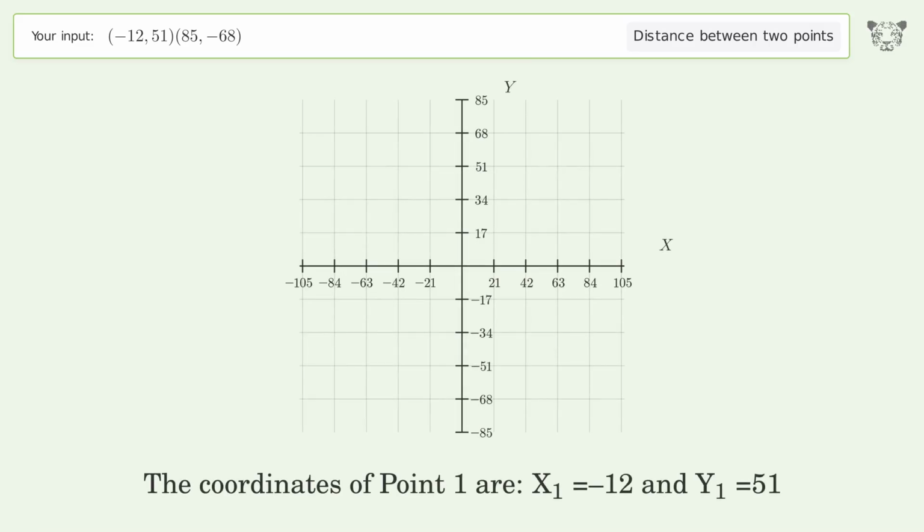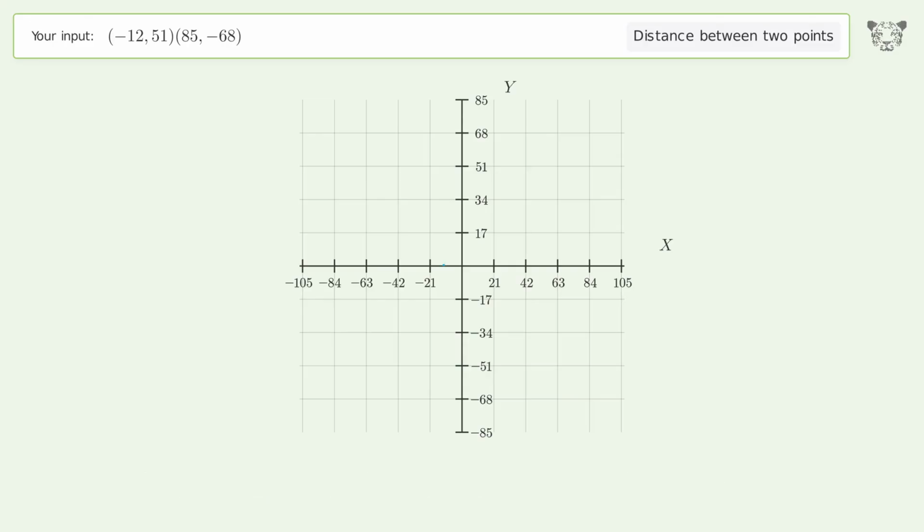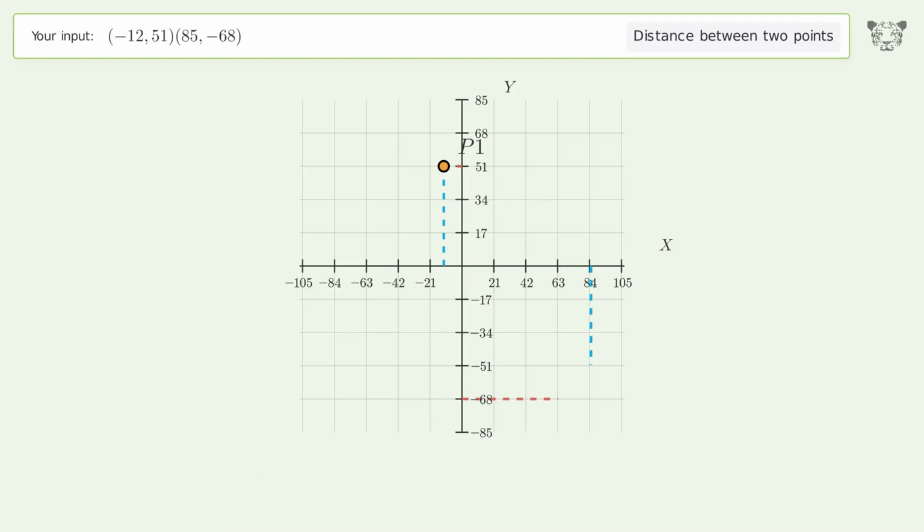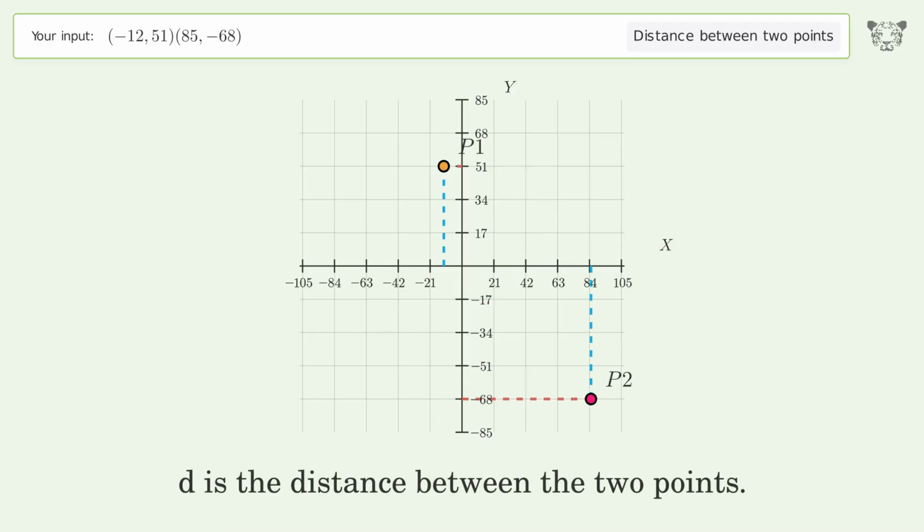The coordinates of point 1 are x1 equals -12 and y1 equals 51. The coordinates of point 2 are x2 equals 85 and y2 equals -68. D is the distance between the 2 points.